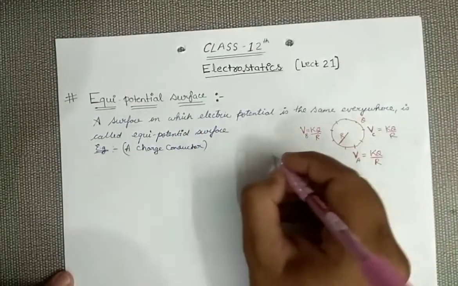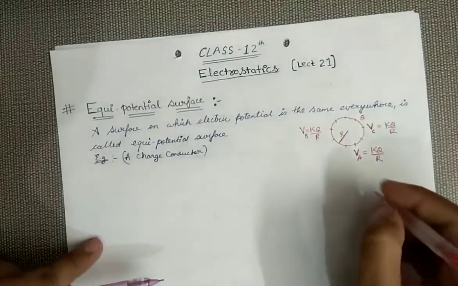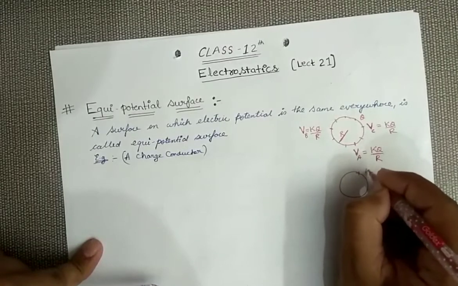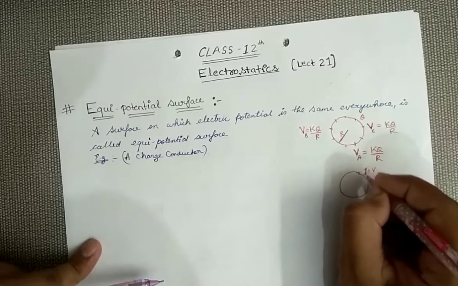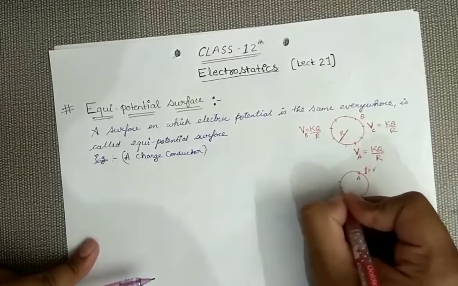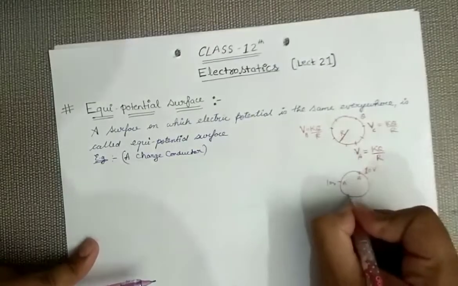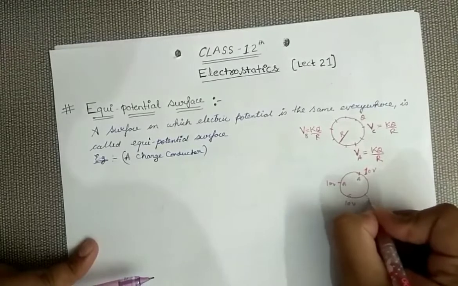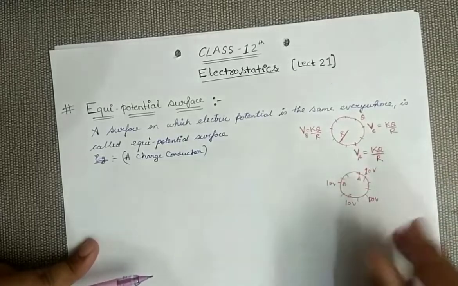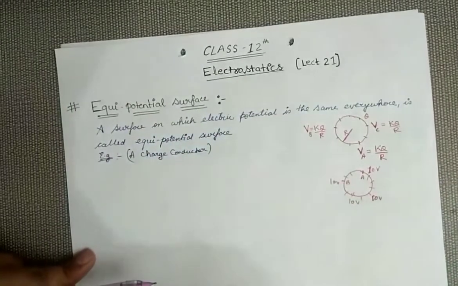Suppose this conductor is charged up to 10 volts. So this point A will be 10 volts, point B will also be 10 volts, point C will also be 10 volts, D will also be 10 volts. So all the points which I am taking on this conductor will be at the same potential. So it will behave as an equipotential surface.